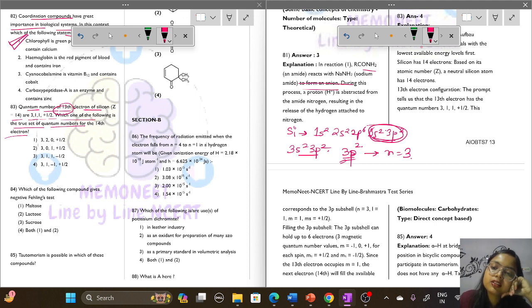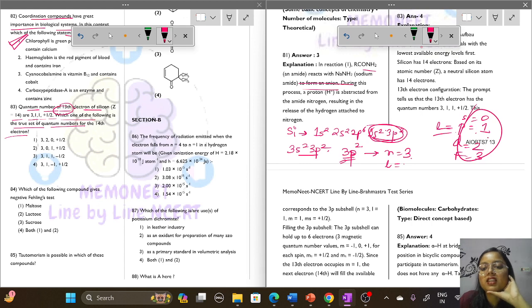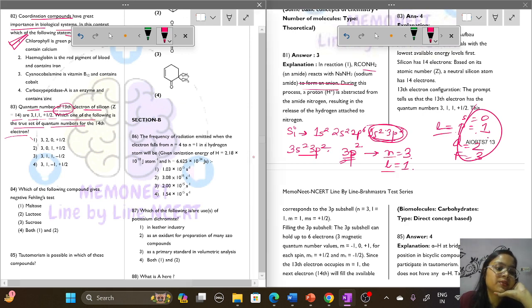Then p: the L value for p is 1. For s it is 0, for p it is 1, for d it is 2 and for f it is 3. Like this we can calculate the value of L. So n is 3 and L is 1, which means options number 1 and 2 are automatically incorrect.